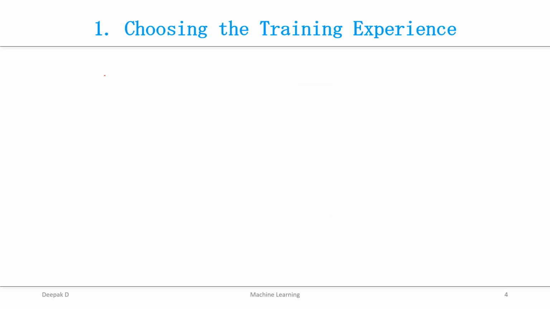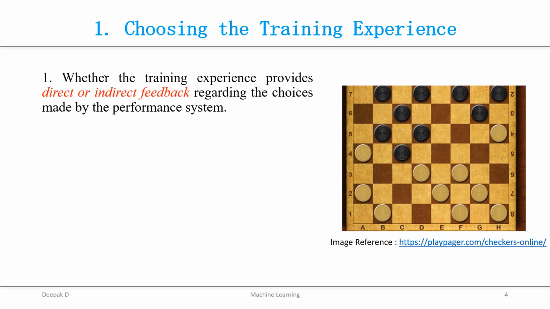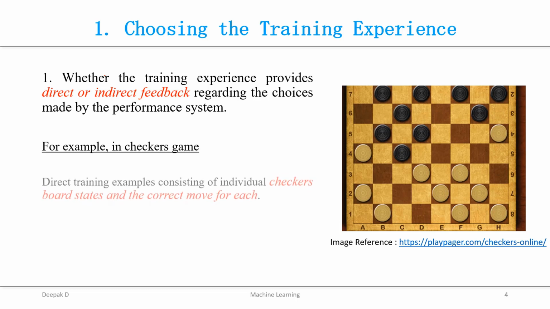So let's consider the first attribute, that is whether the training experience provides direct or indirect feedback regarding the choices made by the performance system. Let's consider the same example, learning to play checkers. In learning to play a checkers program, the system might learn from direct training examples. What does this training example consist of? The individual checkers board states and the correct move for each.